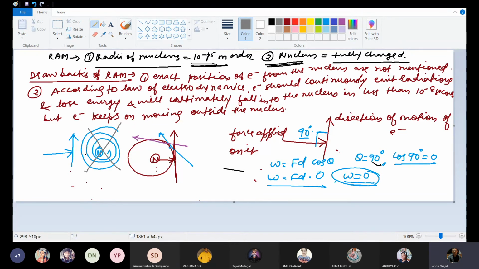Fine. So sir, this is also a proper reason why it will be revolving, not going to meet with neutrons, sir.